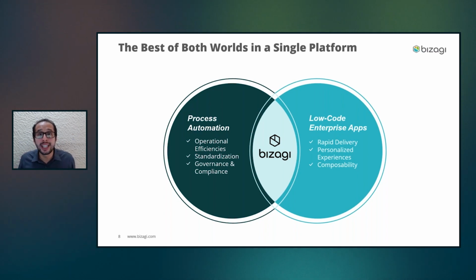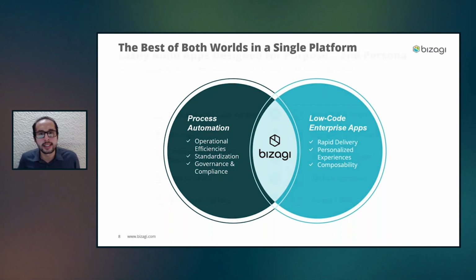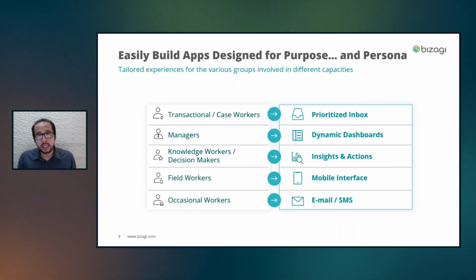Remember that Bizagi actually came from business agility, meaning that at the end, our main objective is to deliver to companies business agility through process automation and low-code enterprise apps. Once we start thinking about the version and defining the best approach, which new features will be included, what is needed to improve the experience of our clients, one of the first analyses that